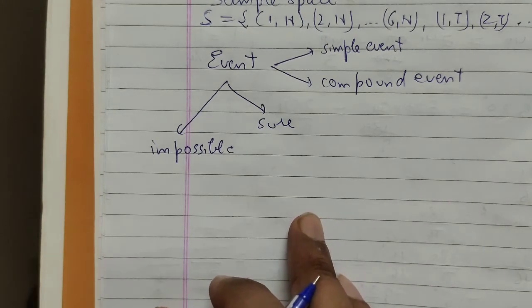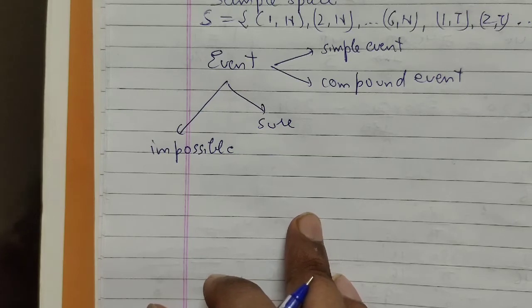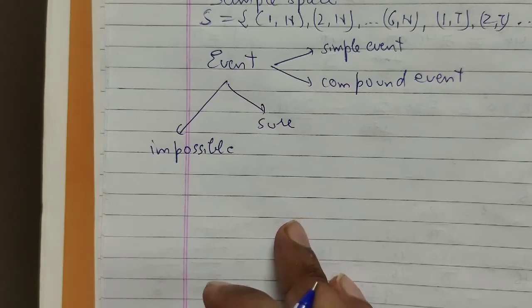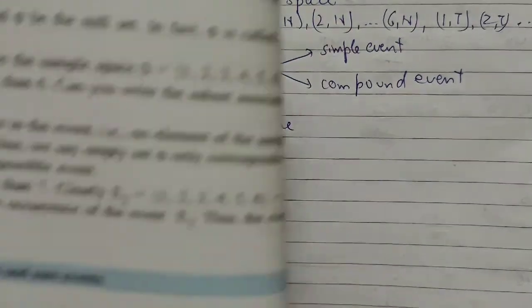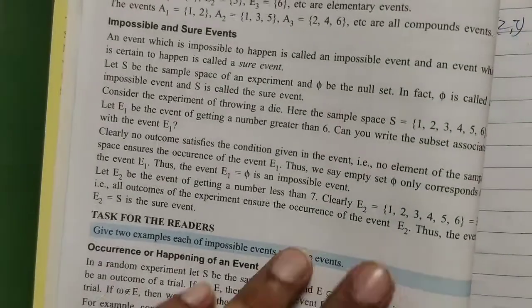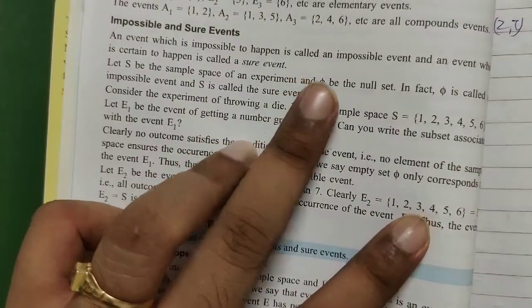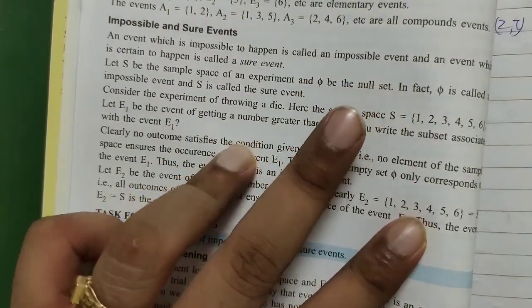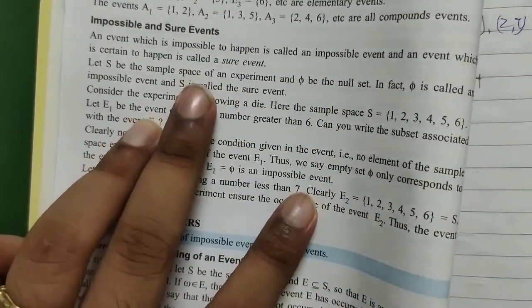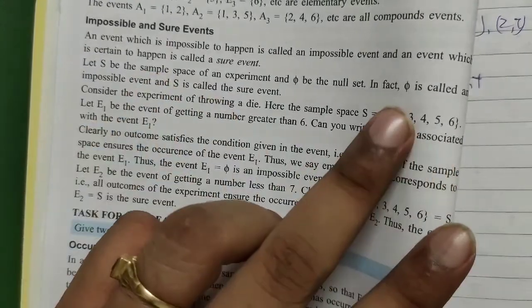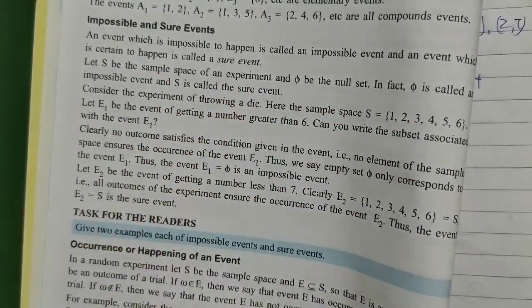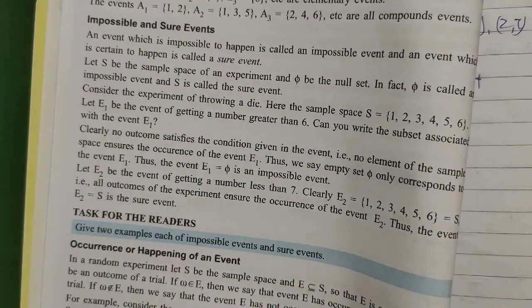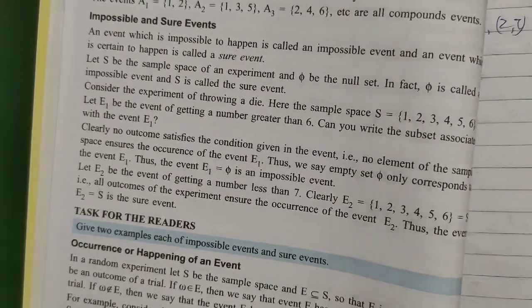So impossible events and sure events, these are the two categories. If you want to note down the definition, you can take it from here also. An event which is impossible to happen is called an impossible event, while an event which is certain to happen is called a sure event, right?